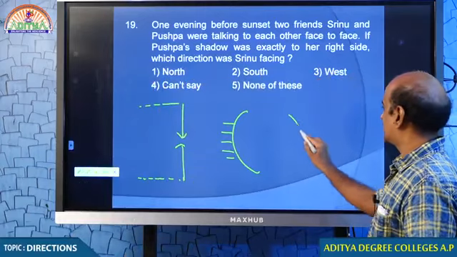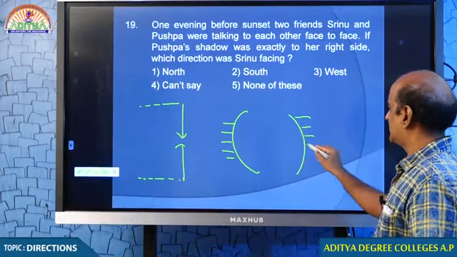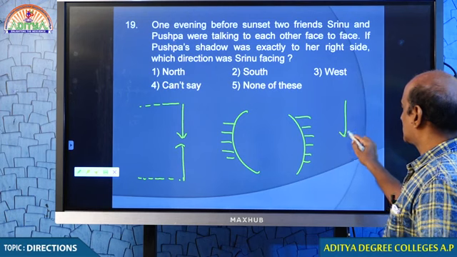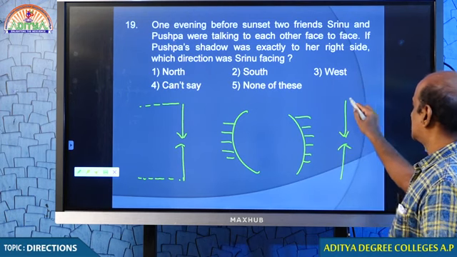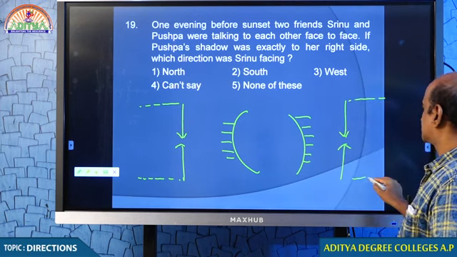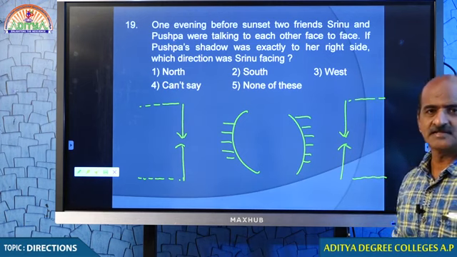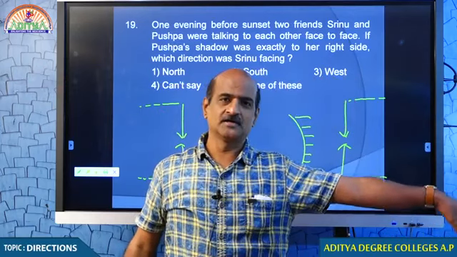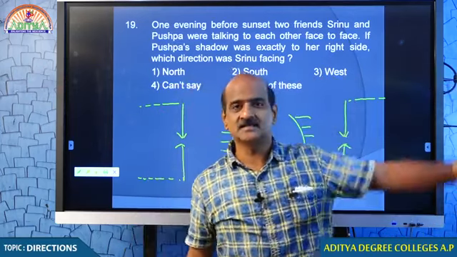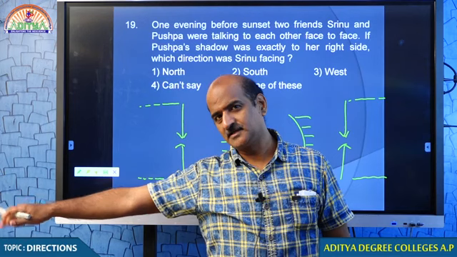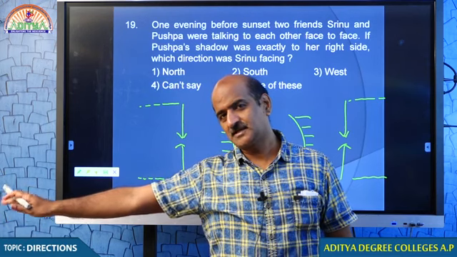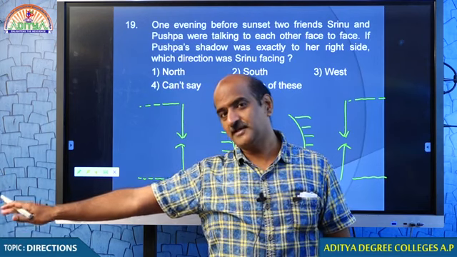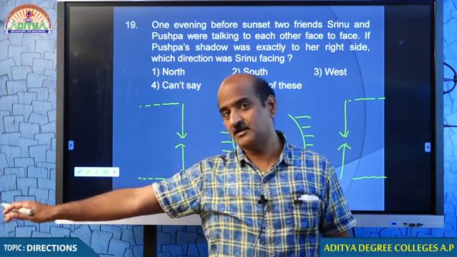If it is in the late evening, and two people are talking something like this, they can see their shadows like here, isn't it? If there is the sun, I can see my shadow over here. So, the sun and me should be perpendicular to each other if I have to see my shadow either right or left.